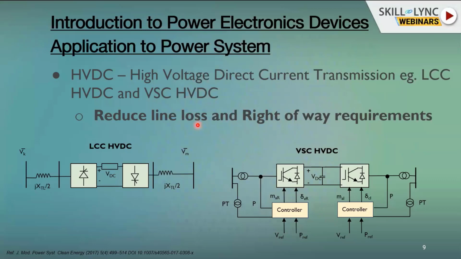Suppose instead of an AC system we have a DC system, then there is no concept of reactance, which means you are going to supply only the resistance losses, the I squared R losses. That way you will be able to reduce the line loss. And the second thing is the right of way requirement. If we have a long transmission line in an AC system, for the same power you need to transfer between the two ends, you need a